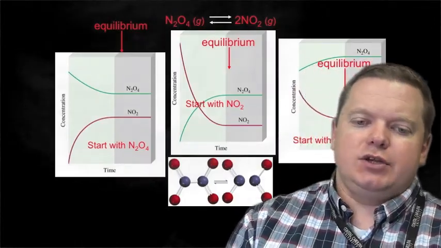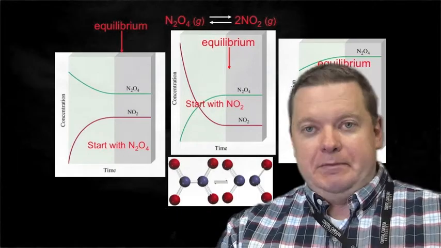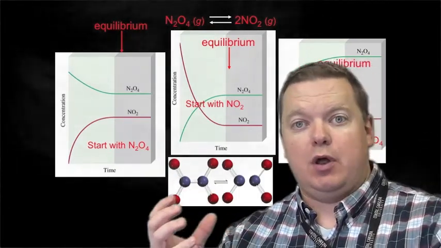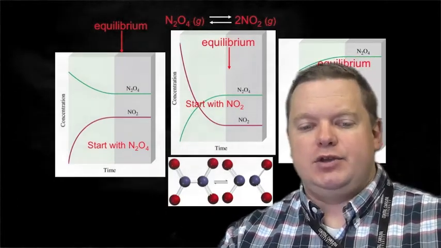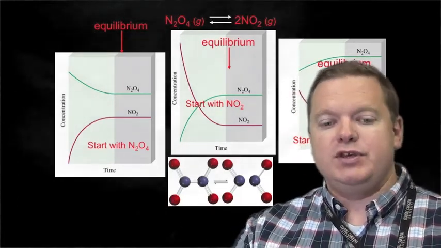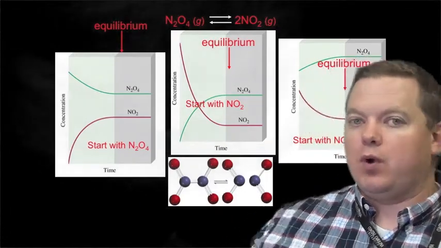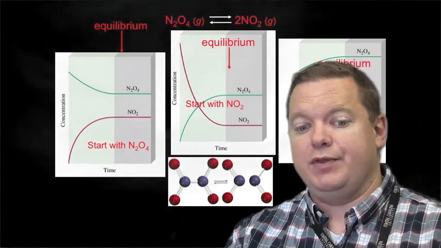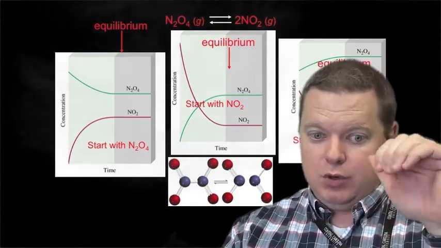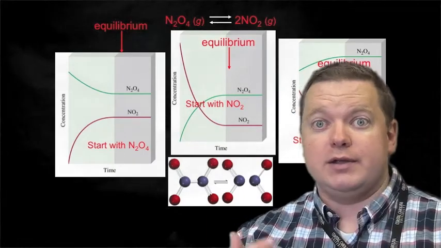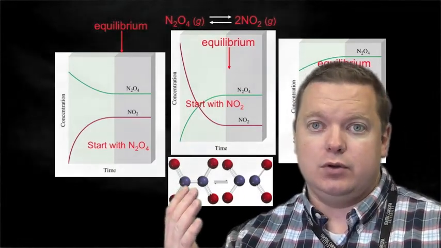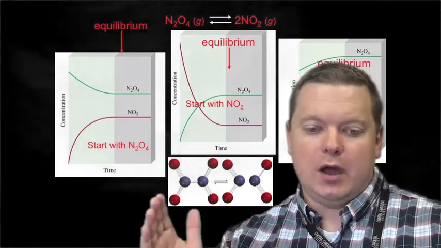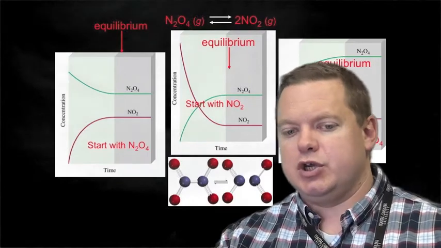So let's look at one of these reactions. We have N2O4 can break apart into two NO2 molecules, but those two NO2 molecules can reform this N2O4 molecule. So if we start with only the N2O4, like in this figure here, and follow those concentrations with time, we see that the N2O4 concentration goes down as some of the NO2 is formed. And then after a certain time, the concentration stops changing.